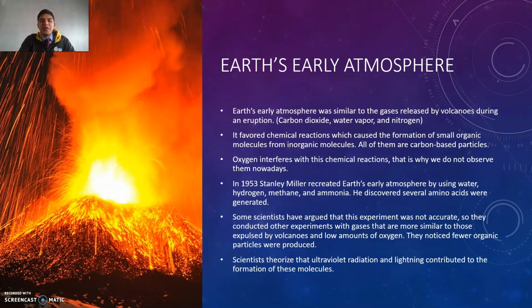Now we're going to continue talking about Earth's early atmosphere. Earth's early atmosphere was similar to the gases released by volcanoes during an eruption. There was a lot of carbon dioxide, water vapor, and nitrogen. Something very important that you need to notice is that there wasn't a lot of oxygen. And this is important to remember so we can keep track of some important things later on.